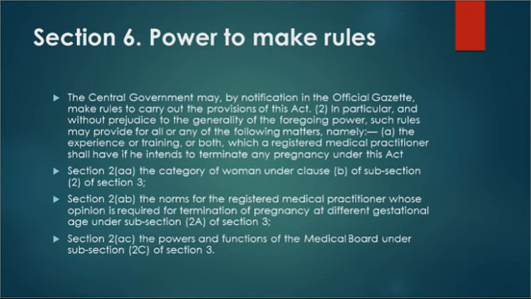As you can read section 2 clause AA, the category of women under clause B of subsection 2 of section 3. So the central government has power to make rules as per section 2 clause AA, section 2 clause AB, the norms for the registered medical practitioner whose opinion is required for termination of pregnancy at different gestational age. Here also the central government can by notification make rules. Section 2 clause AC, the powers and functions of the medical board, right? So the central government there also has power to make rules with respect to the medical board that has been constituted under section 3 subsection 2C, which we had discussed in the previous slides.